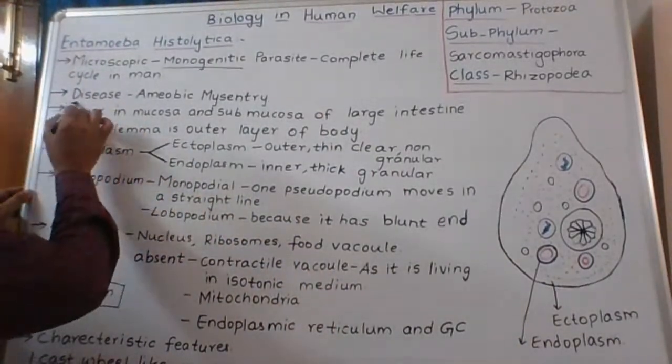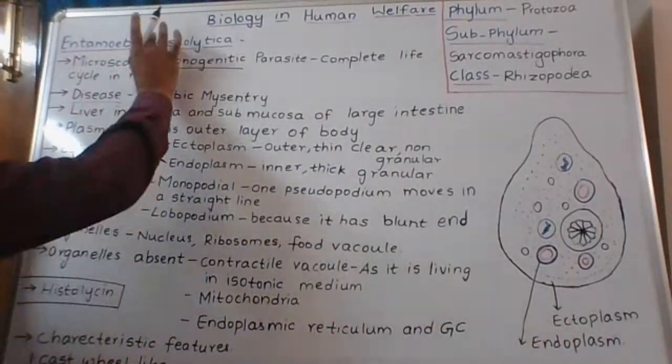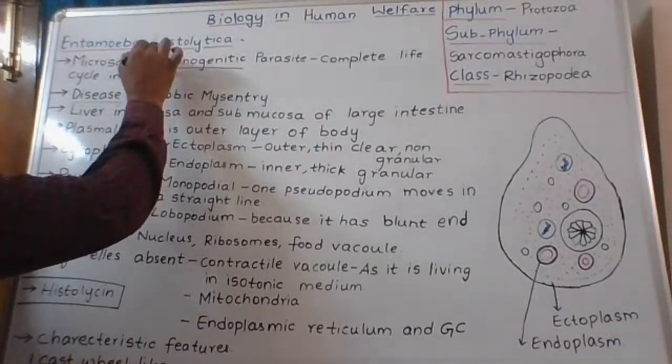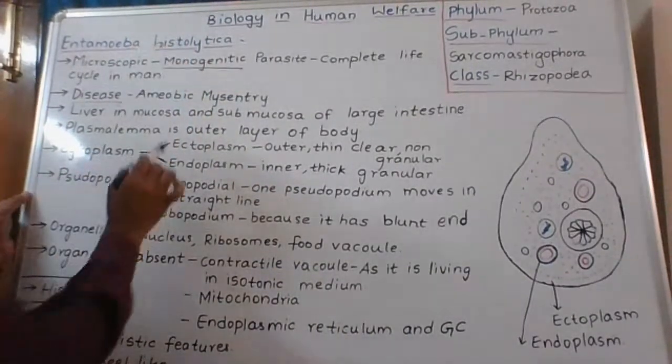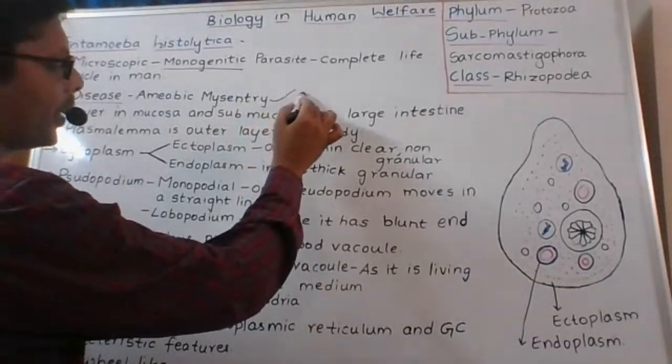Next one, disease. What is the disease caused by Entamoeba histolytica? Entamoeba histolytica causes a disease called amoebiasis.